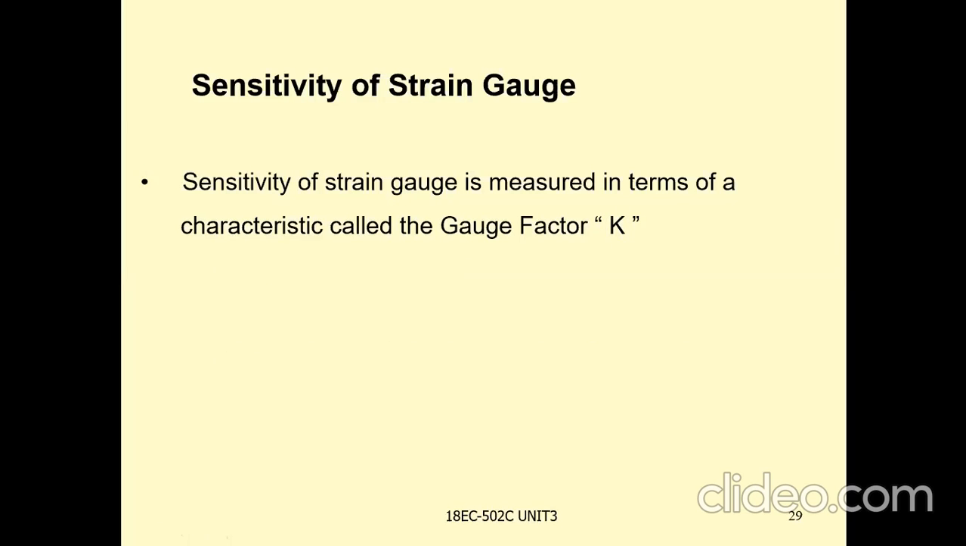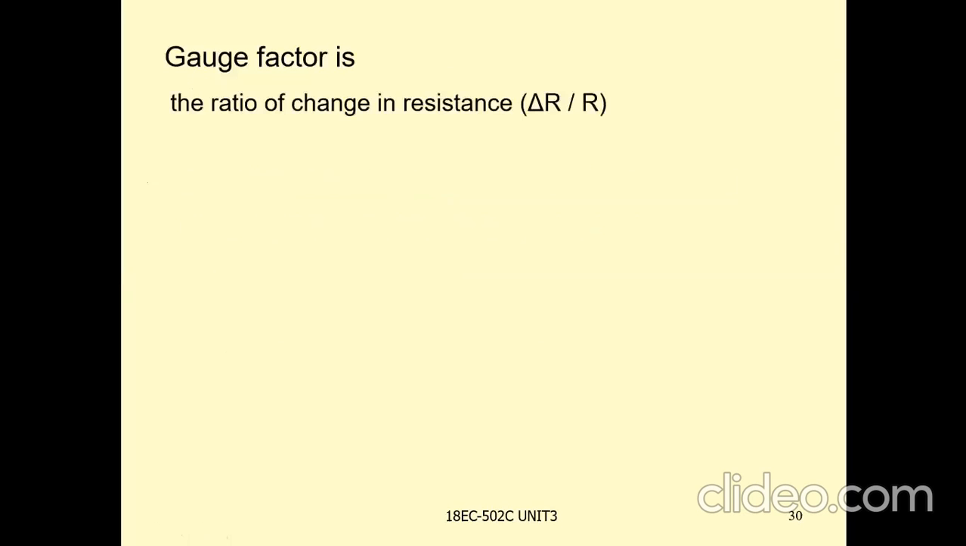Sensitivity of strain gauge is measured in terms of gauge factor K. What is a gauge factor? Gauge factor is the ratio of change in resistance to the change in length. It is denoted by K. It is the ratio of change in resistance, that is delta R by R, to the change in length, delta L by L.